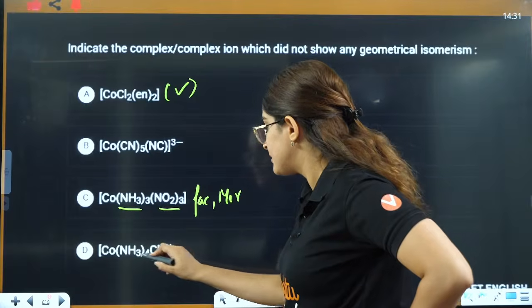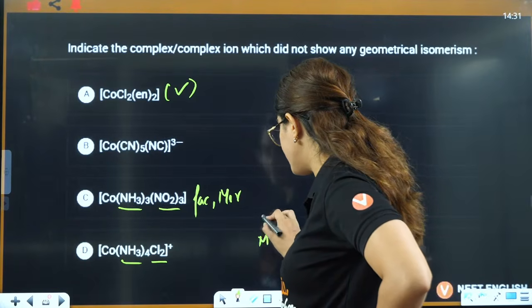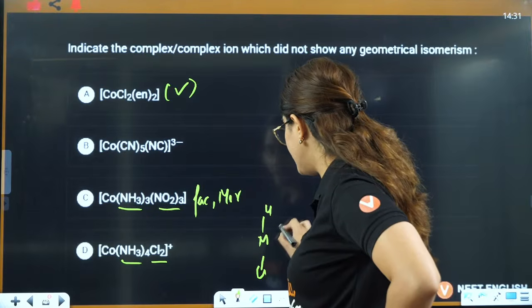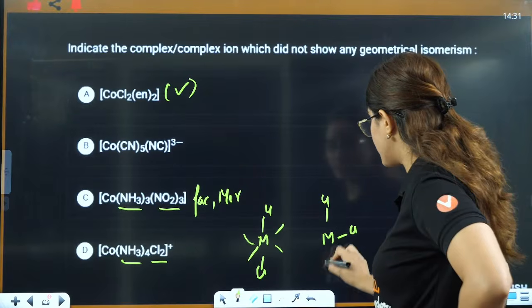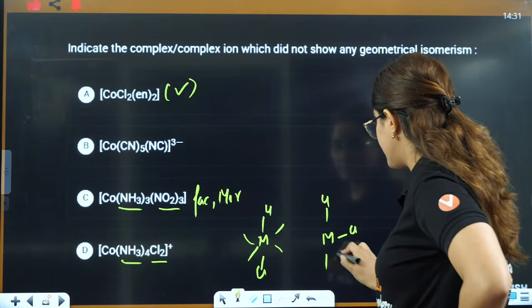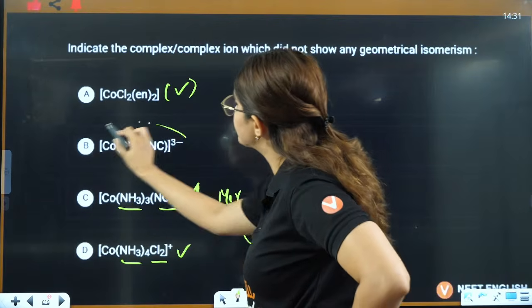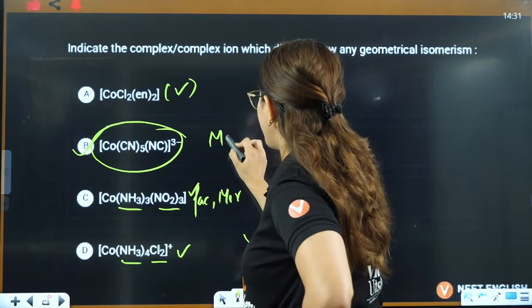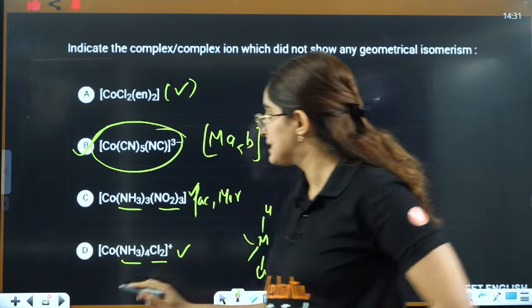This one will also show because you can have 2 chlorine here and 4 ammonia, or you can have 2 chlorine next to each other and 4 ammonia here. So that will also show. This is not going to show. This MA5B complex does not show geometrical isomer.